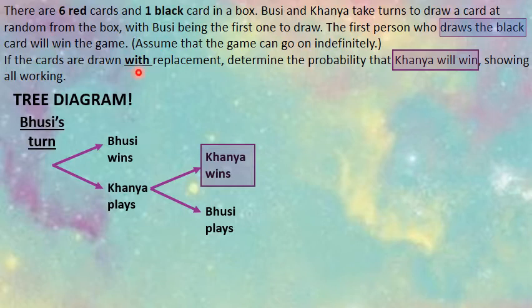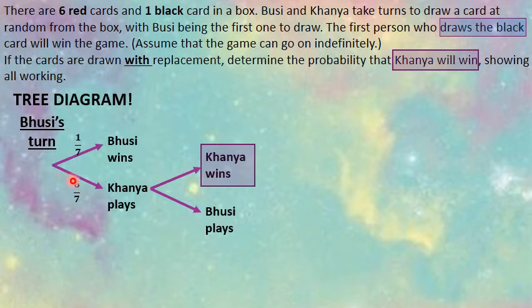As you can see, there's 1 black card and 6 red cards. So what is the chance that Busi will win by drawing a black card on his first turn? It will be 1 out of a total number of cards. 6 and 1 makes 7 cards in total. So the chance that Busi wins first up is 1 out of 7. What is the chance that he will lose? The 2 fractions coming from the same starting point or vertex of the branches must always add up to 1.